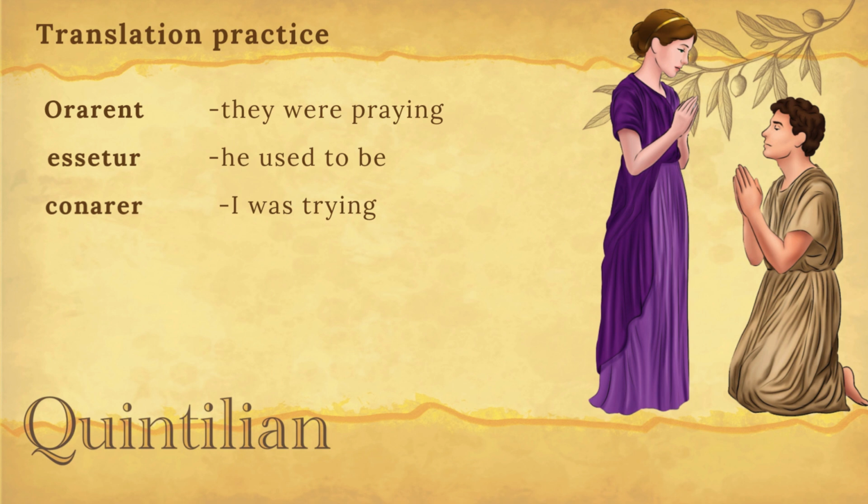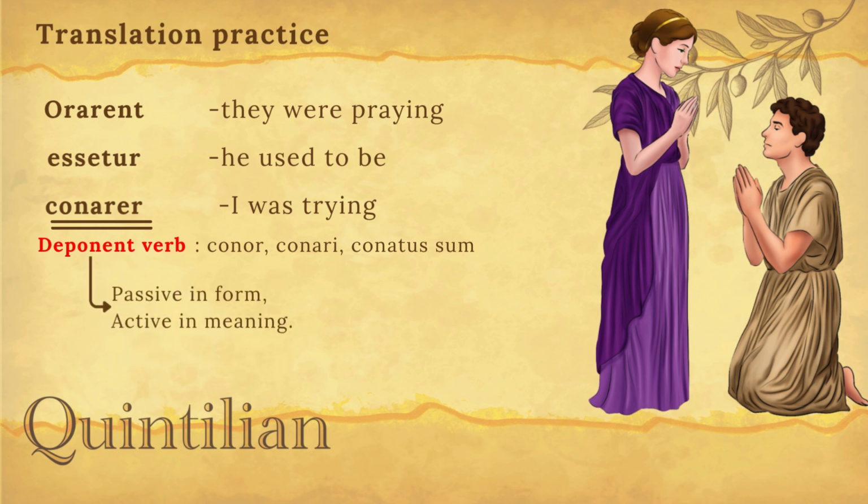And lastly, we have conaretur. You may have noticed, but what's strange about conaretur is that it translates as active, but it's actually passive. If you notice the ending from the passive endings, r, ris, tur, mur, mini, ntur. Now, that's because conaretur actually comes from conor, conari, conatus sum, which is a deponent verb. And if you remember, deponent verbs are passive in form but active in meaning.